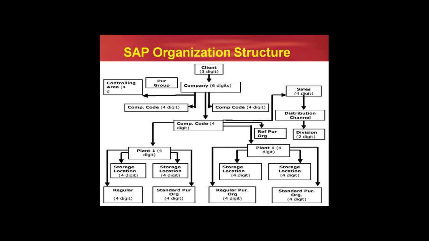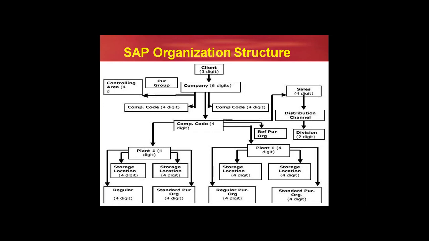So, what is the meaning of plant, guys? A plant is a geographical or physical location where some sort of manufacturing activity takes place. That's the reason at plant level we maintain the storage locations. For plant one, I am maintaining two storage locations, for example, to place the stocks of the materials and to remove the stocks of the material. In the same way, in plant two also.